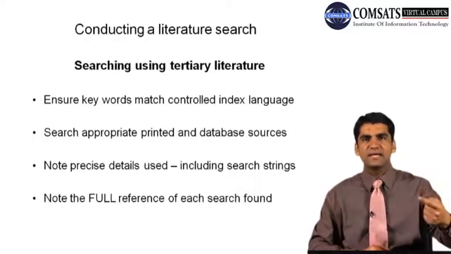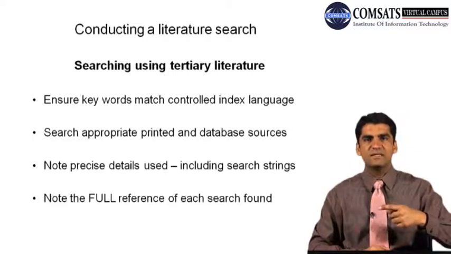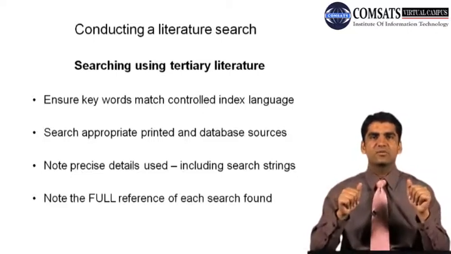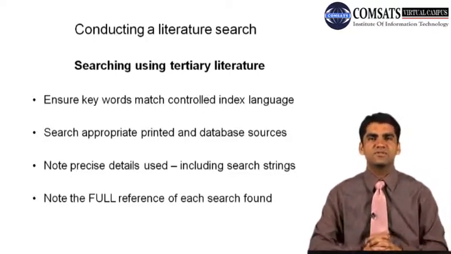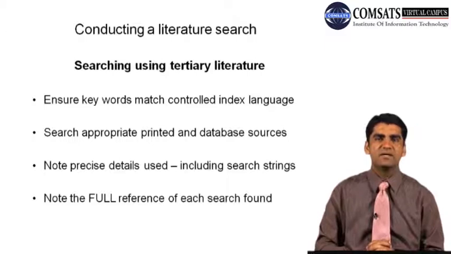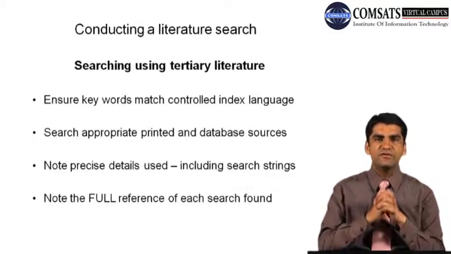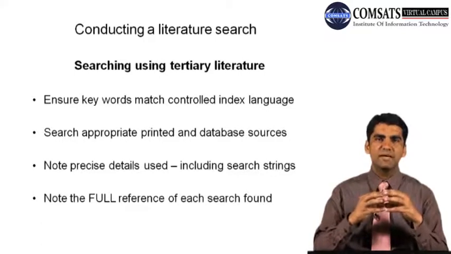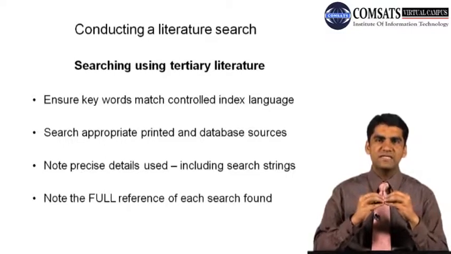Then you can go into the index which is given in the end normally in the encyclopedia, or if you have an online encyclopedia, you can just write financial globalization and you will be in a position to find that particular term and relevant references. And if you feel there are some things that are relevant to your topic and you want to include them because they are making sense for you, you have to see the full exact reference of that, and you have to note that down also, so that you don't have to repeat the same things again and again.